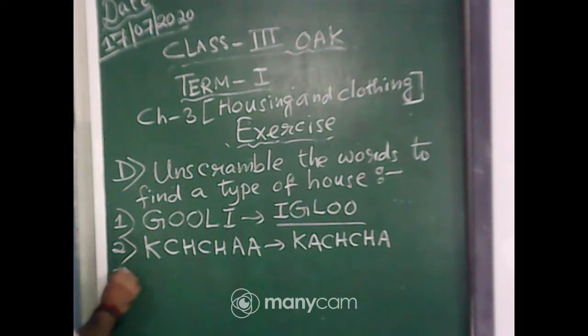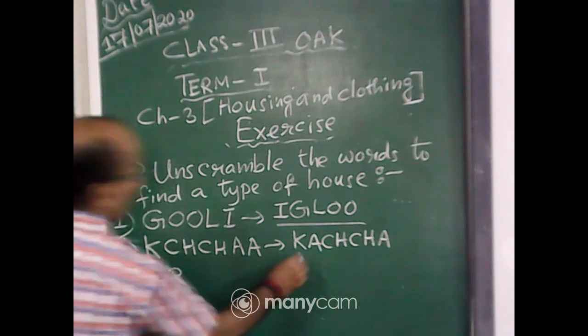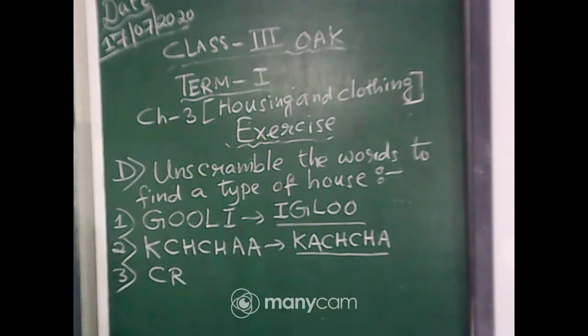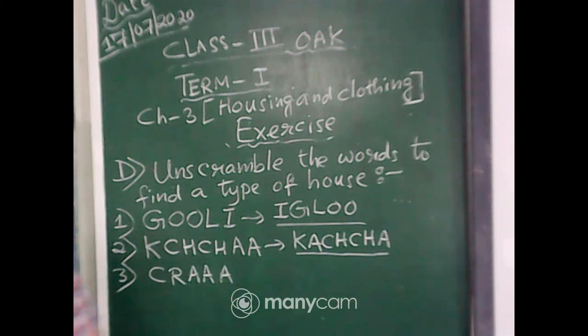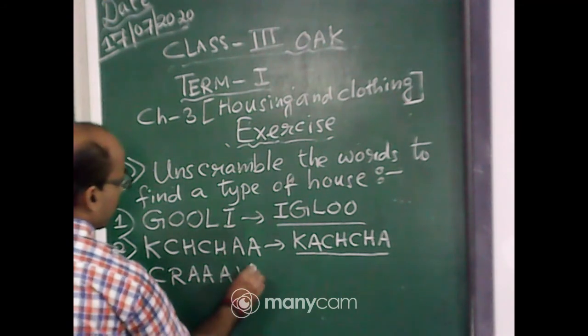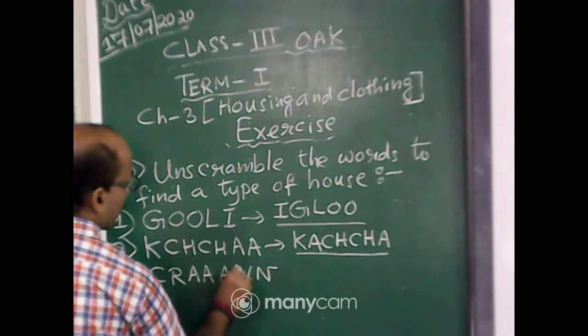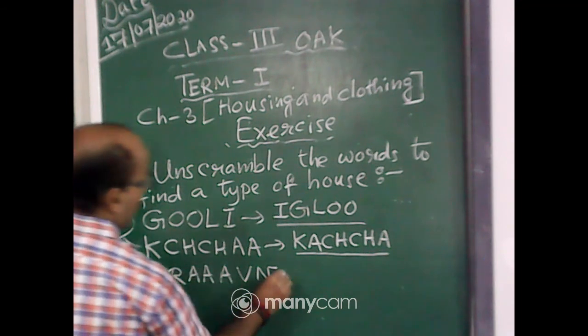Then number 3, C R triple A V N. So what is the answer?